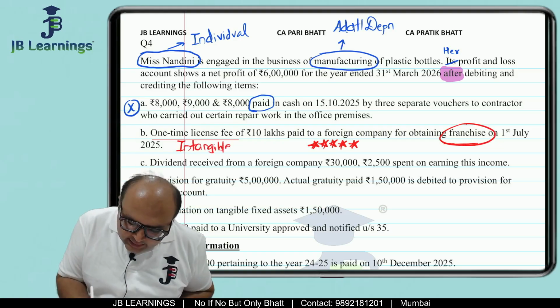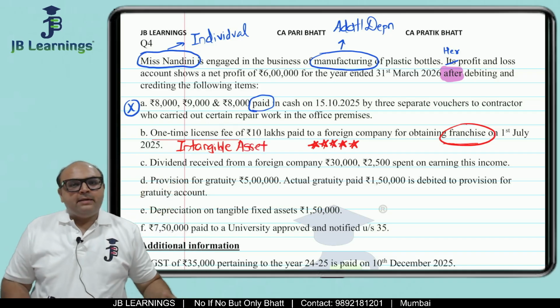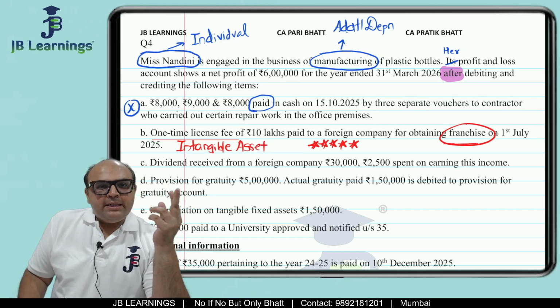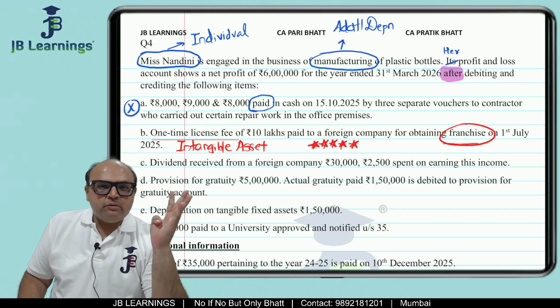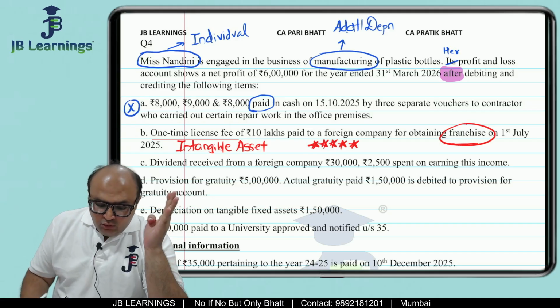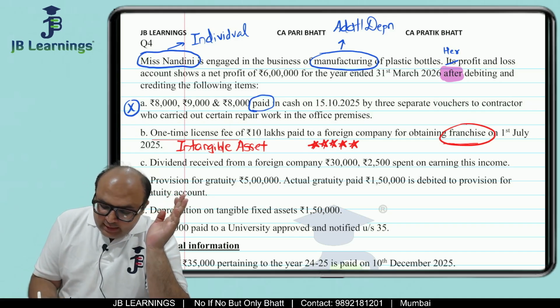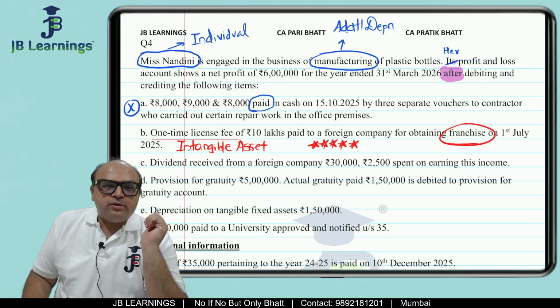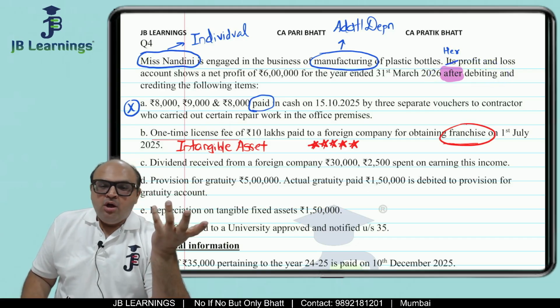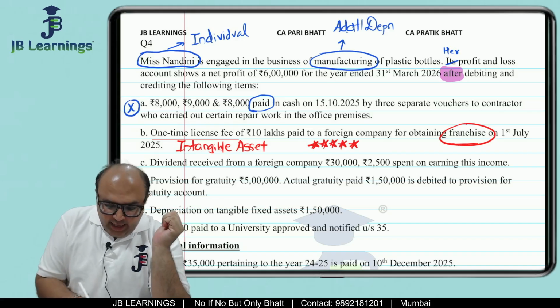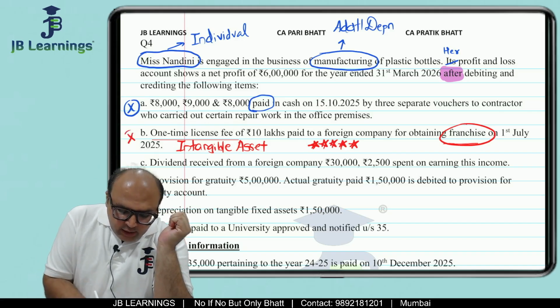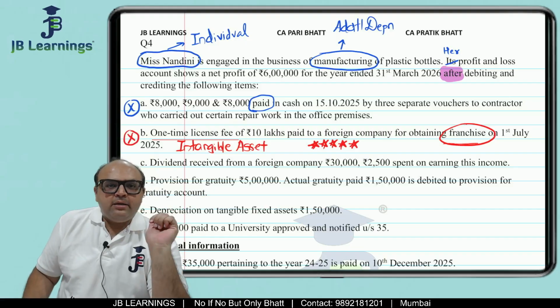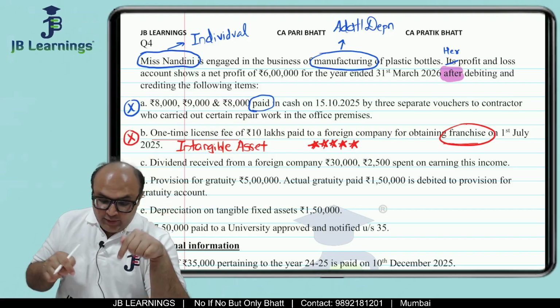Intangible asset is in the definition of fixed asset. If you remember, intangible asset, building, furniture, and all others, which is plant and machinery. Now, an intangible fixed asset has been debited to the profit and loss account. This is a capital expenditure. For capital expenditures, the entire amount is not allowed as a reduction. It should not have been debited to P&L. It should have gone to the balance sheet, but now it is debited to P&L.